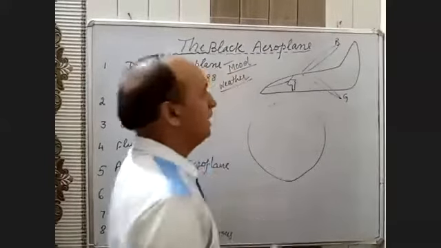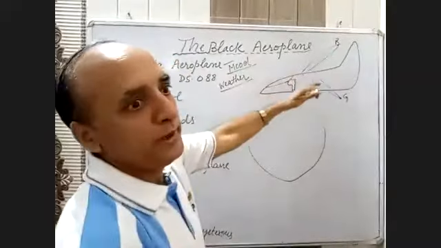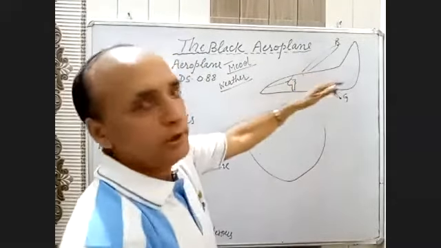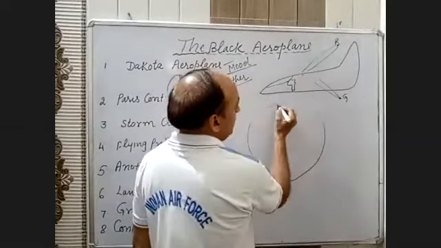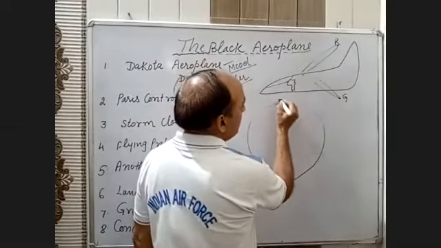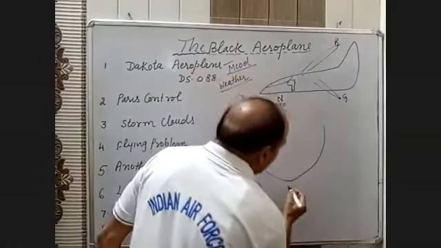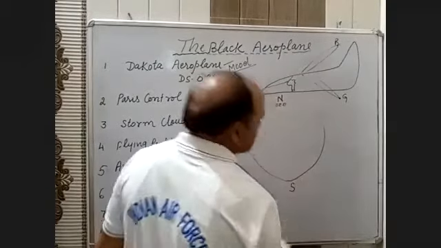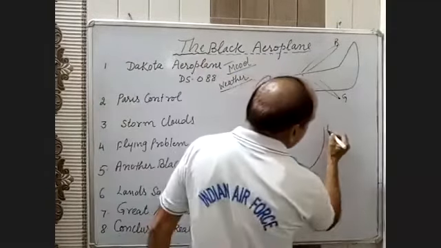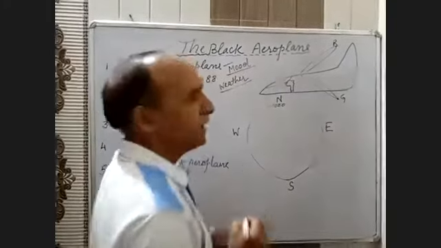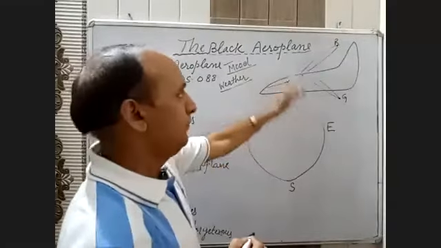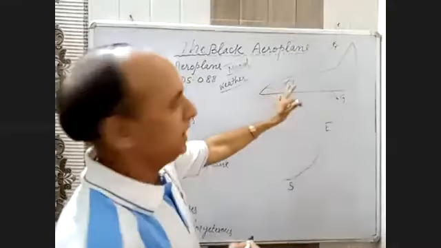That is really to see the position of an aeroplane. In direction, it will be 0, north, and opposite to that, south. This side it will be east and this side west. These are the directions, and they will be indicated by the compass in an aeroplane.